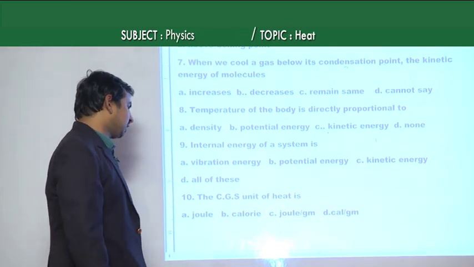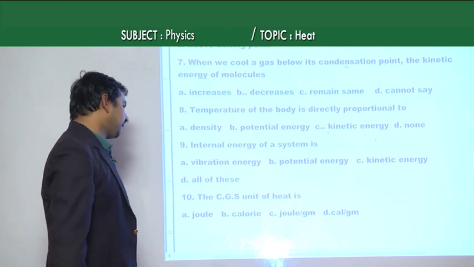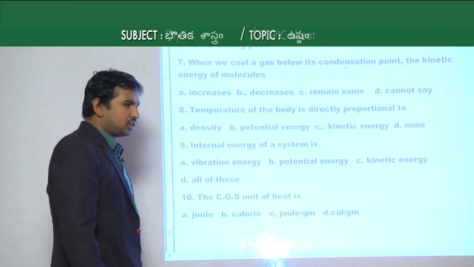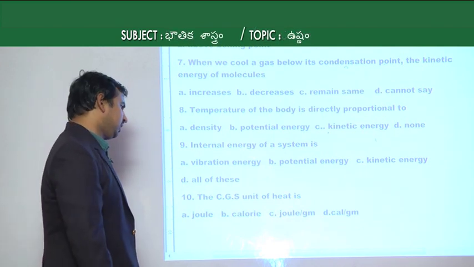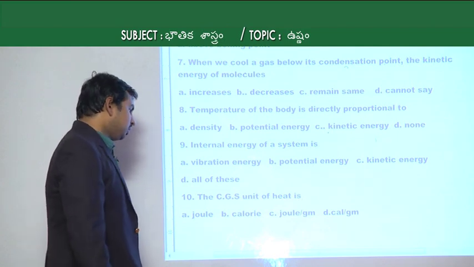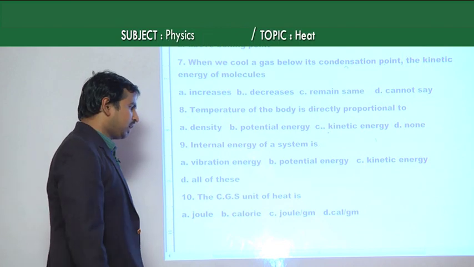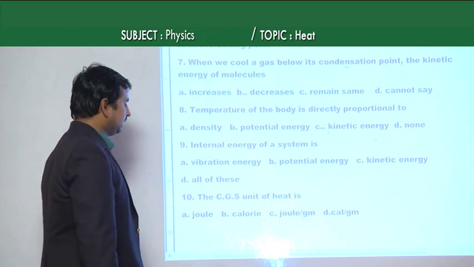That is why the option becomes all of these. Now, the next one: the CGS unit of heat is. The given options are A, joule; B, calorie; C, joule per gram; and D, calorie per gram.